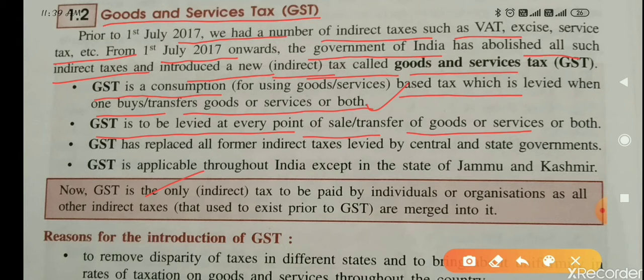So at every point of sale or at every point of transfer of goods or services, tax will be applied. This is our second point. GST has replaced all former indirect taxes levied by central or state government. I told you just before this point, in place of all previous taxes, now GST will be there. GST is applicable throughout India except in the state of Jammu and Kashmir. Yes, in the state of Jammu and Kashmir, this tax is not there, but in other parts of India, it is applicable.